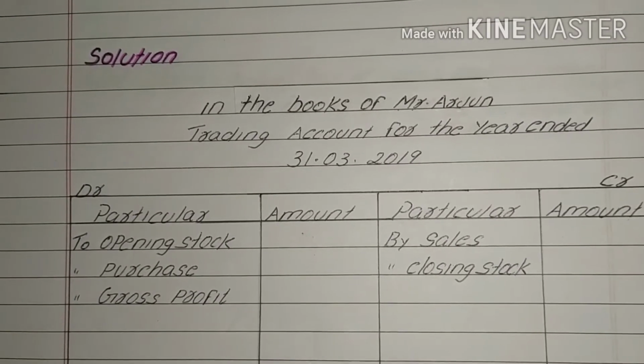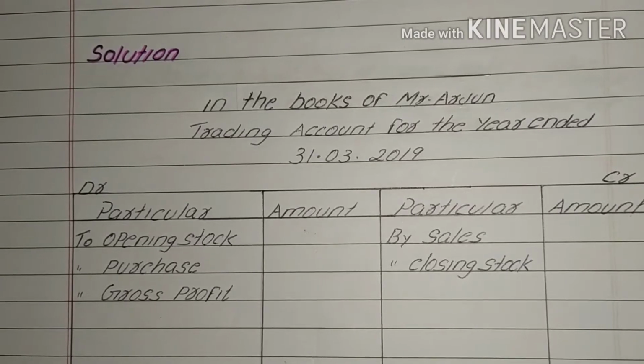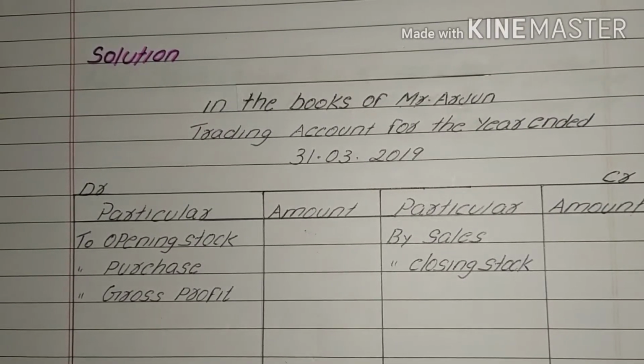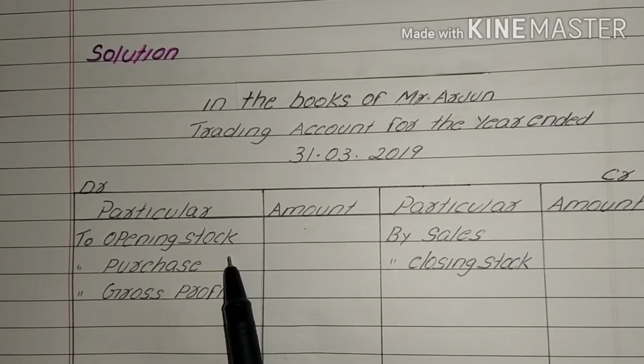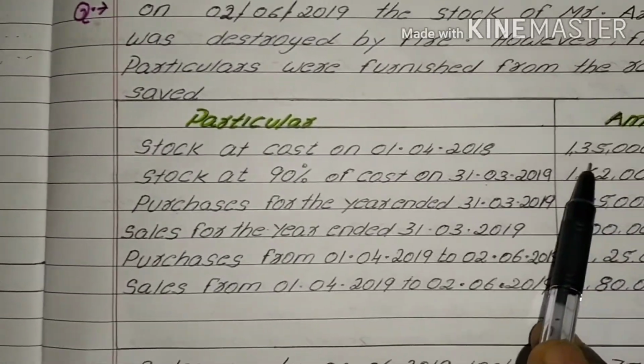Let's crack the solution. First, we need to prepare trading account. In trading account, we record previous year transaction. So let's start. Opening stock, which is directly given in the question. The amount is 1,35,000.